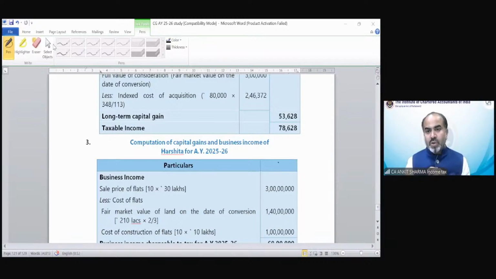Sir, can we solve the question with a diagram? Yeah, the tax calculation part you can also solve with the diagram, but that should be accurately presented and in detail, so the examiner can see what tax rate you have applied in which case of capital gain. It should not be like you are just putting the value and solving it. You have to write down long-term capital gain, 111A, 112A, 112, the rate behind it, and then the solution. It should be presentable, so that the examiner or some other person understands what kind of income you have put in which part of the diagram.